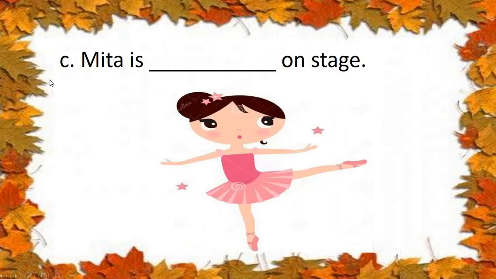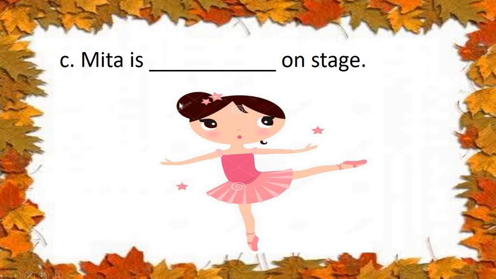See now number C. The girl is dancing, no? Yes, dance. Mita is, the word is dance, on stage. So we have to use ing, no? What will be the spelling? Can you tell me? Very good.